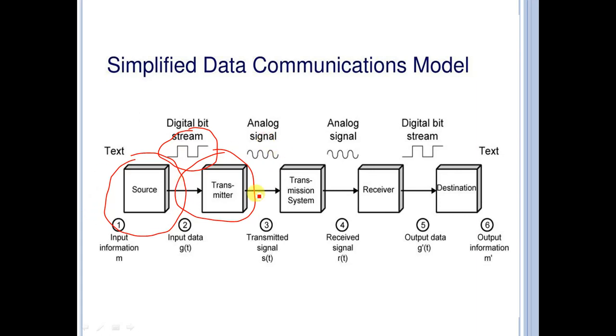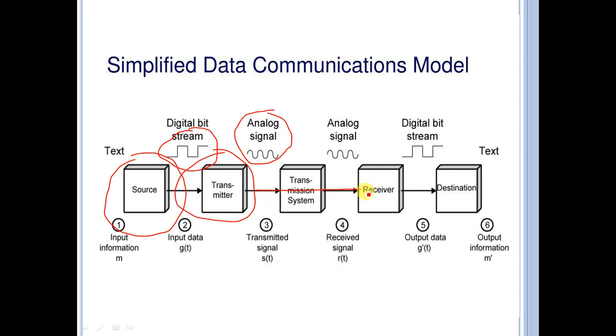So here the input device is having a digital bit stream and then it is converted into an analog signal. You can see here the analog signal. The analog transmitted signal travels on the transmission medium and is subjected to a number of impairments before reaching the receiver.